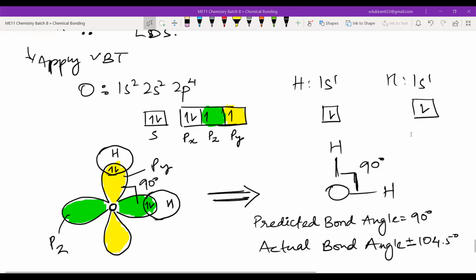Okay. So hybridization is the method. Now we will use hybridization, and we will be able to predict the actual bond angle also. We will be able to predict the actual bond angle for H2O and different other molecules. Fine.